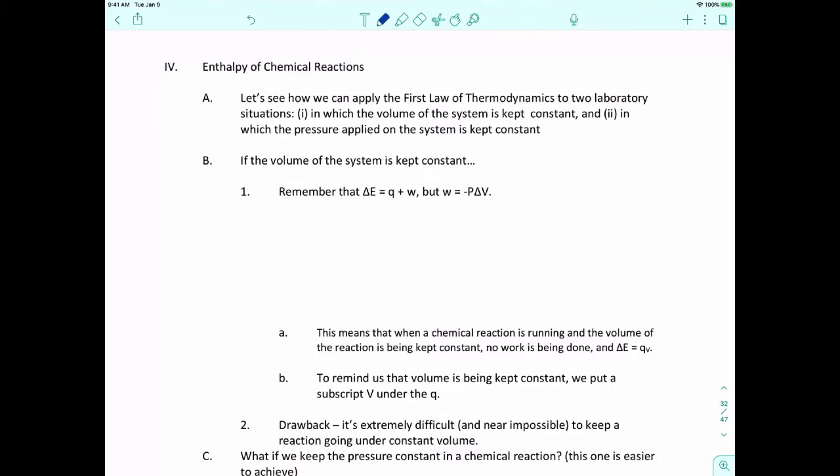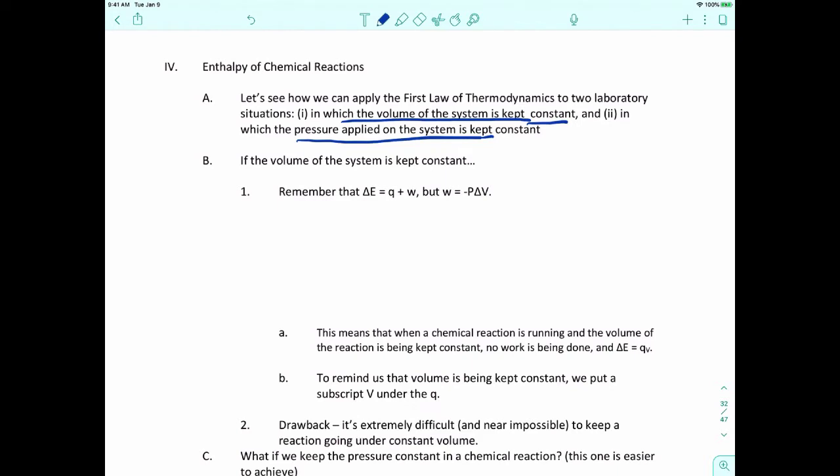Okay, so now that we talked about the first law of thermodynamics, we talked about our equation, delta E is equal to Q plus W. We talked about Q, we talked about W. Let's talk about two different situations that occur with the first law. One is where we're going to keep the volume of the system constant, and the second where we're keeping the pressure of the system constant. So let's try the first system out.